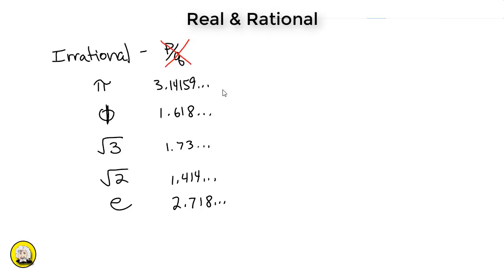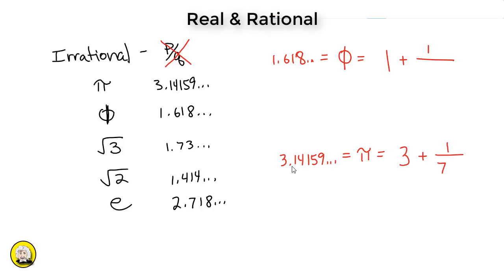And you might notice that each of these is an infinite decimal. The difference between that and the rational infinite decimals is these are not repeating. So a non-repeating infinite decimal will ultimately not be able to be expressed as a fraction, and that is the real definition. The irrational numbers, if written as fractions, would be continuing fractions.